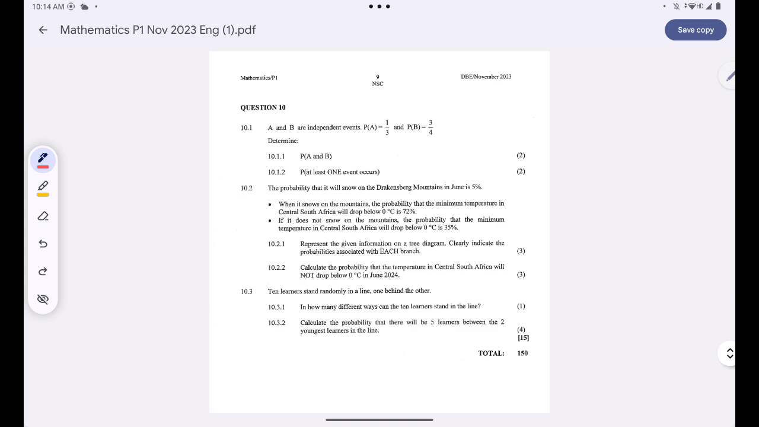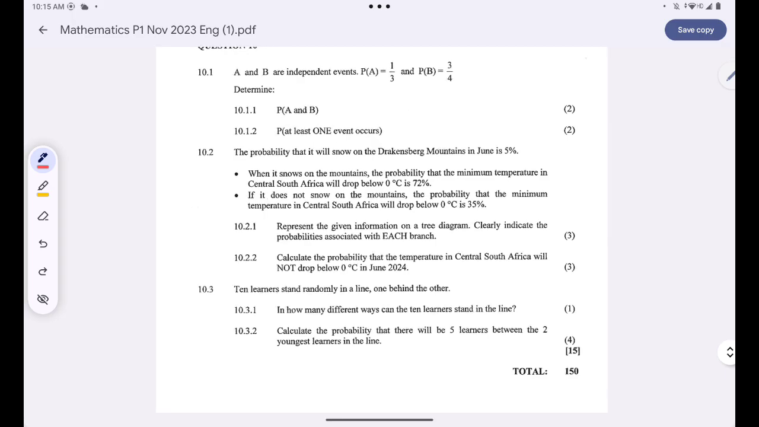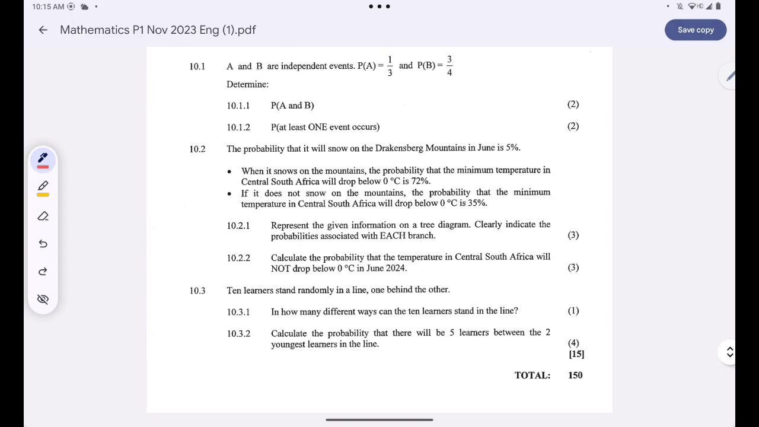Okay, question 10. We are told that A and B are independent, and we are given the probabilities of A and of B. So they want us to find the probability of A and B. The probability of A and B will just be the product of the probability of A multiplied by that of B. So I'll simply have 1 over 3 multiplied by 3 over 4. This will give me 1 over 4 as my probability.